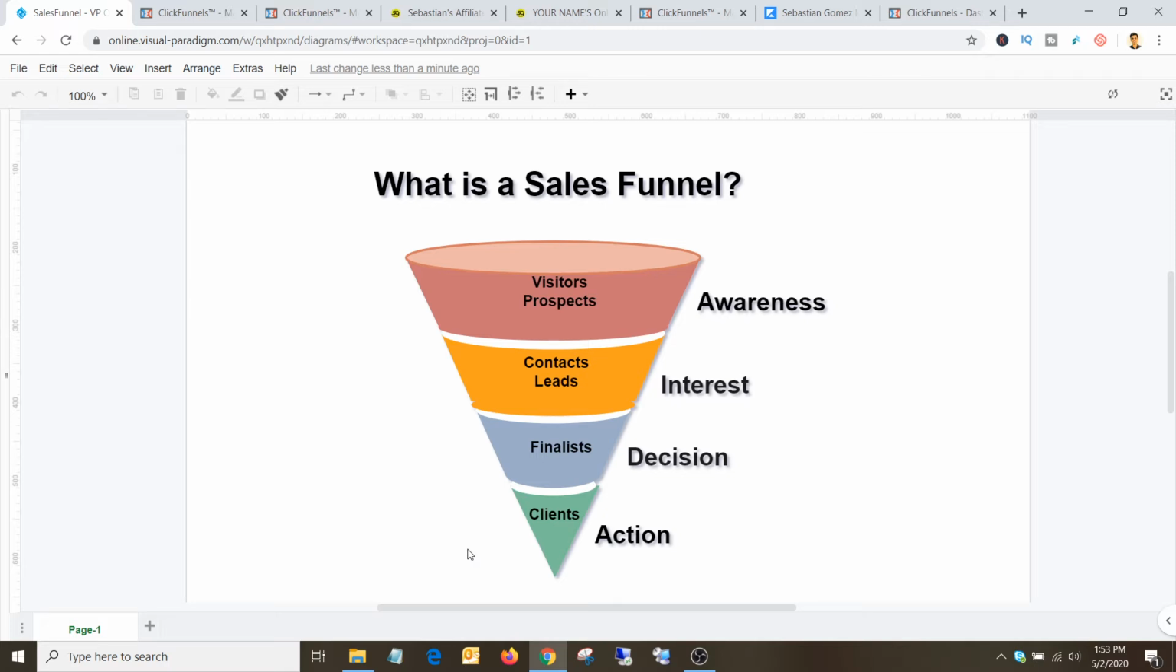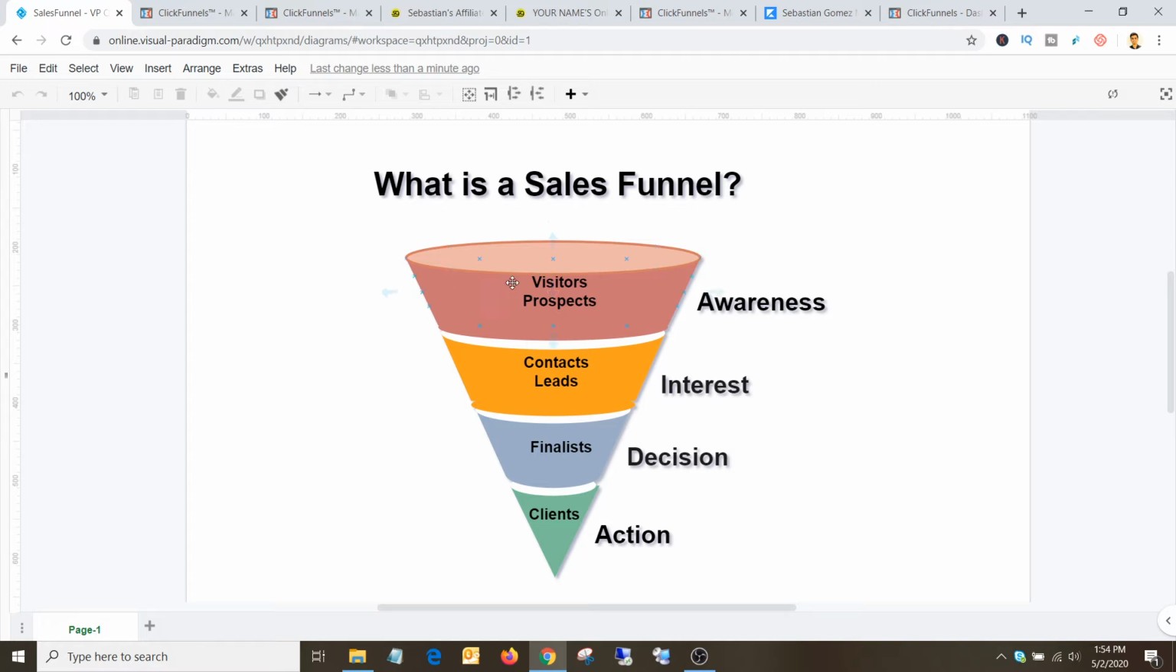So it will always be with you, and you can always keep that relationship with them. That's the beauty of a sales funnel. As you can see, it's shaped like a reverse pyramid as well, because the visitors at the top will be very large in number. That depends on how much traffic you're driving to your funnel.